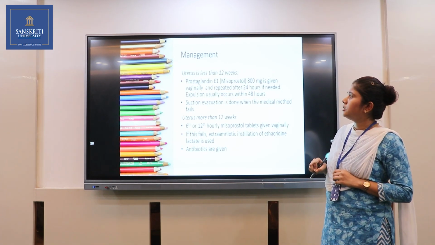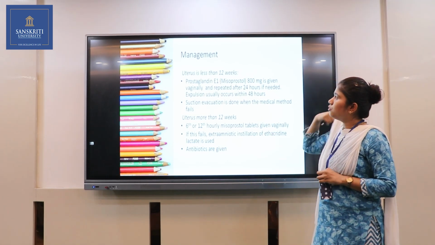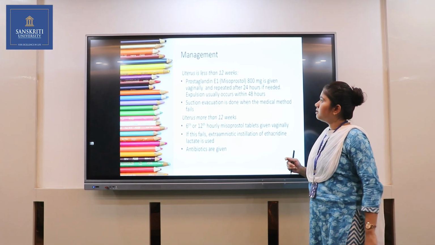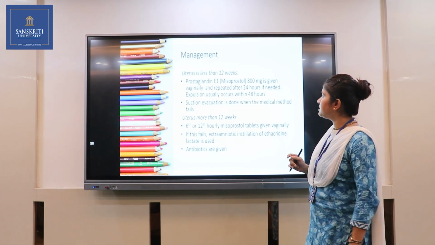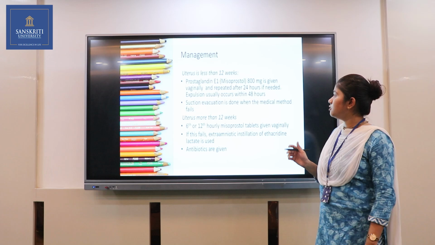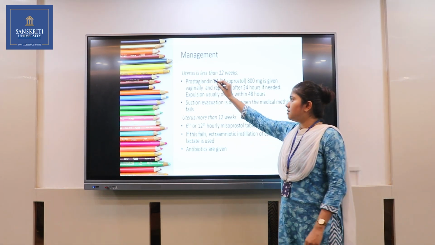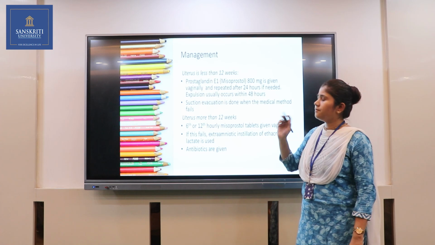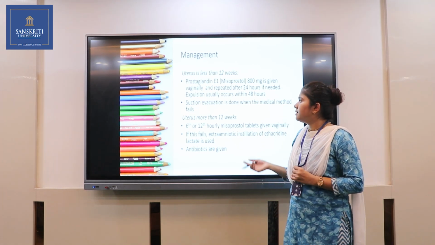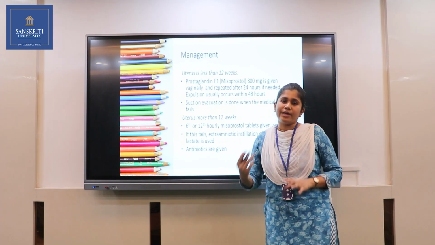The management, when the uterus is less than 12 weeks: firstly, what management will we do in this type of abortion? We will do prostaglandin E1 misoprostol 800 mg given vaginally and repeated after 24 hours if needed. Expulsion usually occurs within 48 hours with this measure. Then if this measure fails, we will do the next step, that is suction and evacuation. Suction evacuation is done when the medical method fails.